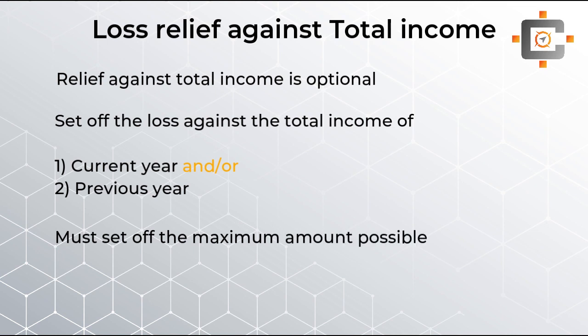But whenever you choose this total income option, students, you have to set off your losses as a maximum possible amount. And whenever you have this kind of rule about the maximum possible amount, students, it's very obvious that your personal allowance can be wasted. So you have to think twice before choosing this option.